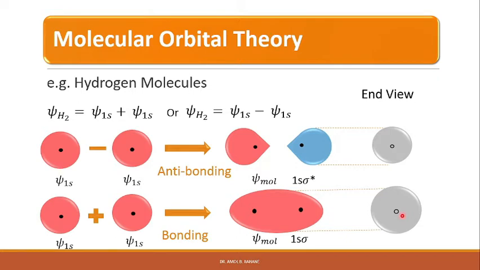And therefore they are represented by the letter sigma, so they are described as sigma orbitals. So we have the 1s sigma and 1s sigma star orbitals. The sigma is due to the nature of the bond, because the charge is concentrated along the bond axis, and therefore they are sigma types of bonds.